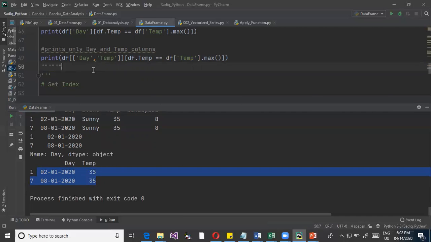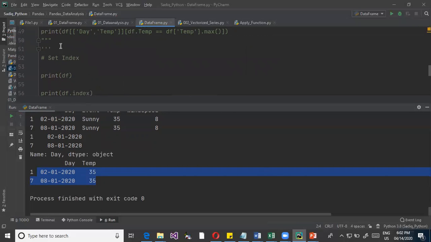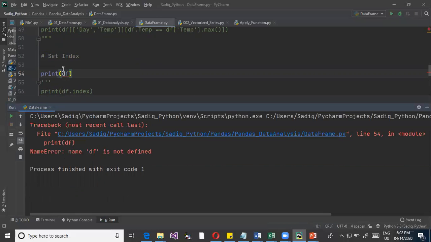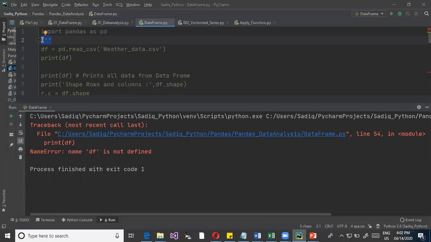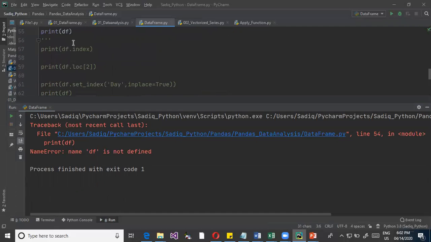Next, I have this particular data frame with multiple columns. Now, coming to your question: can we remove this particular column index? That was your question. So this is my data frame. I'm just reading the data and trying to print it. Okay, same data I'm trying to read, and then I say print data frame. So this is just printing my data frame.